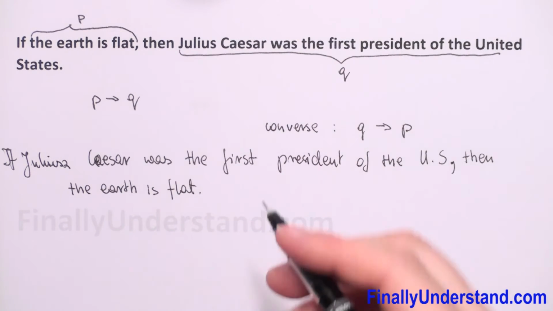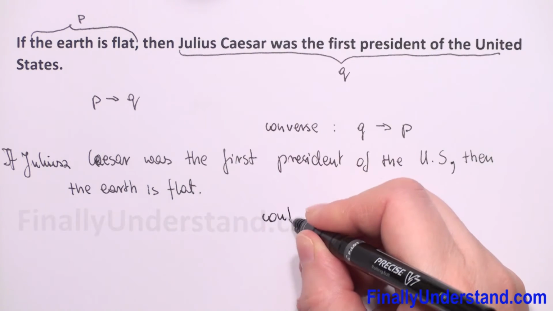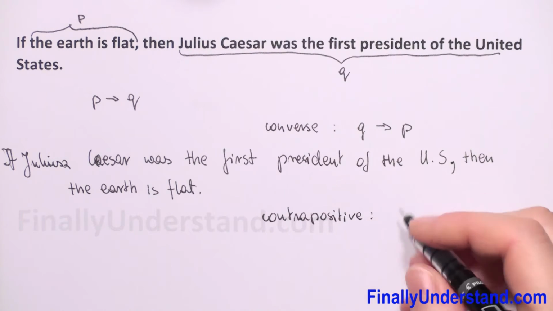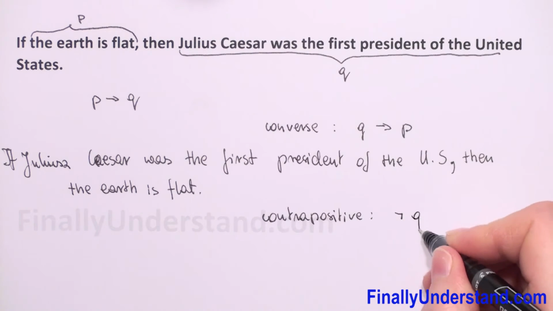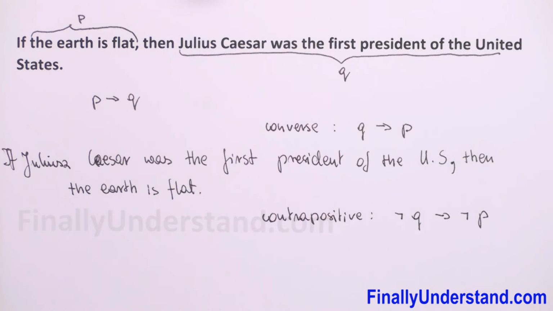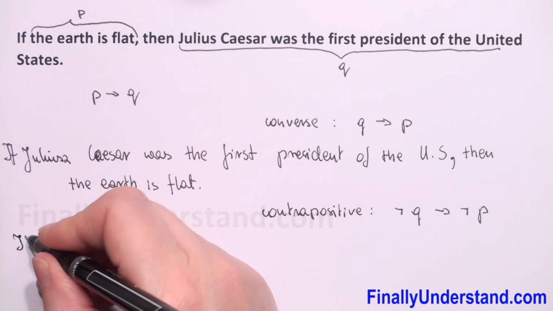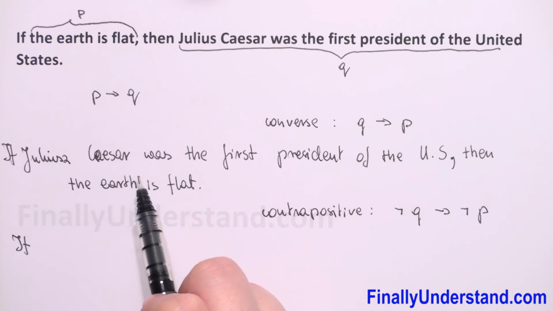Now we have to write contrapositive. Of implication P implies Q is not Q implies not P. So we have first to put negation of Q. Because we have implications, so we have to use at the beginning word if, and we have to negate this first statement.